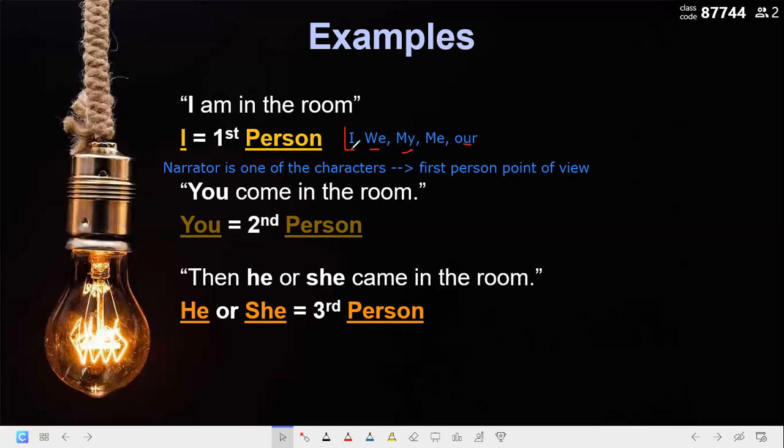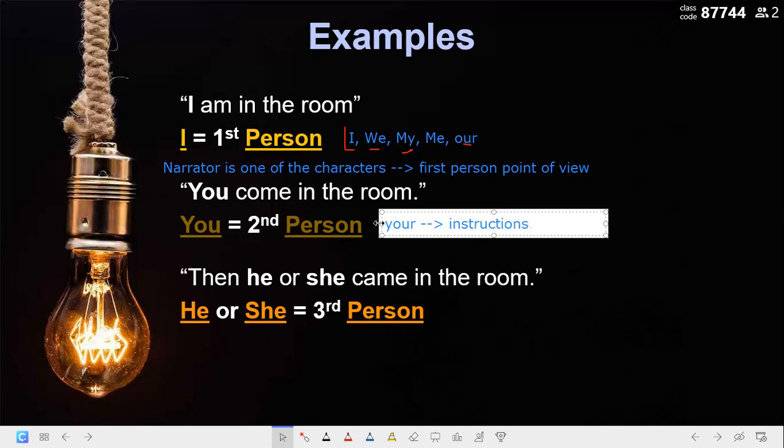Great. Now let's move on to the second person point of view. The second person point of view uses 2 words, you and your. And we use it when we give instructions.